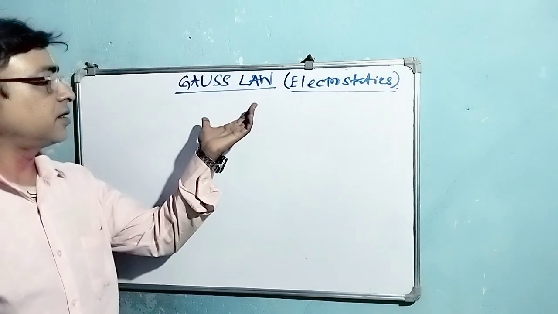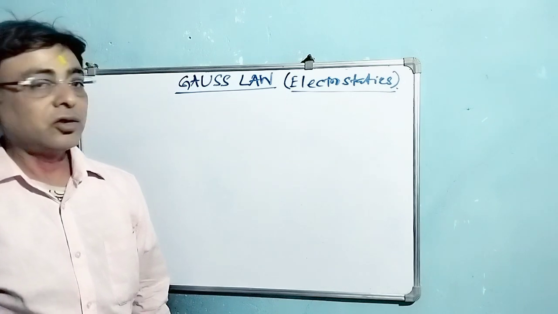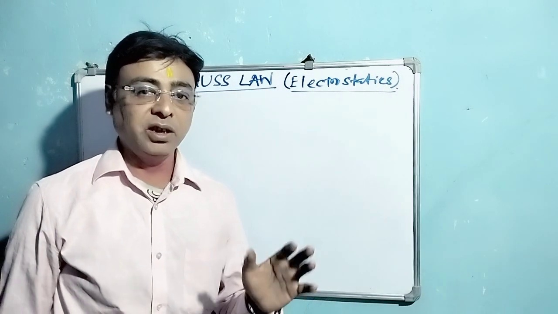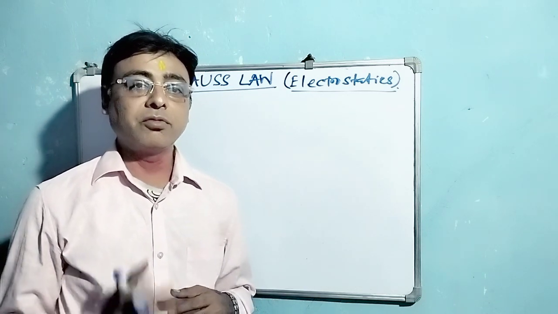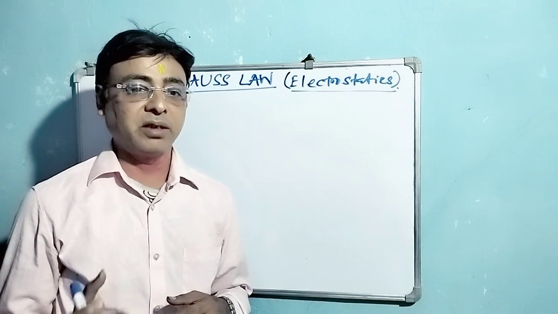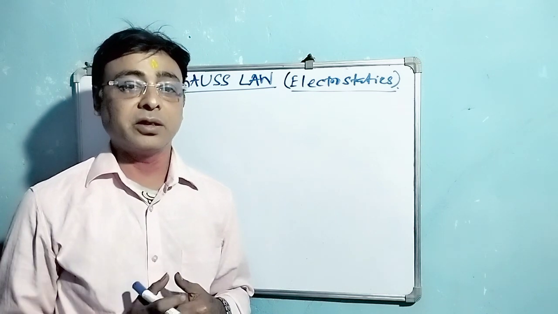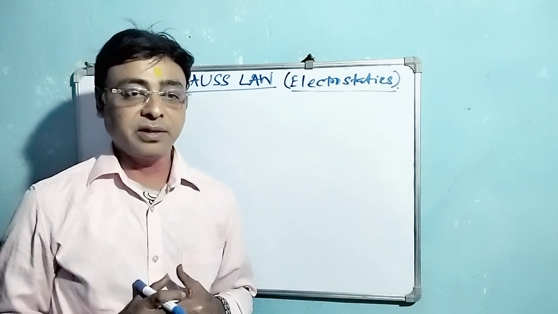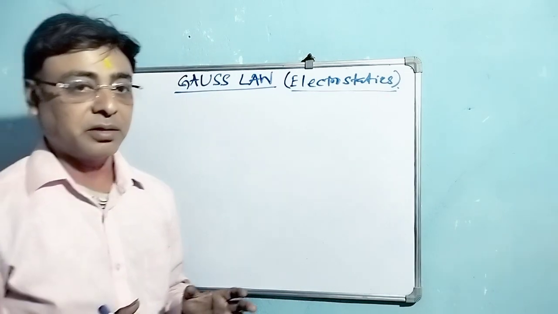So today we will discuss Gauss law of electrostatics. Gauss law states that flux coming out of a charged body is equal to charge content in that body. By the application of Coulomb's law, we can determine the electric field intensity, but Gauss law is much easier to apply to determine the electric field intensity. But there are certain limitations.